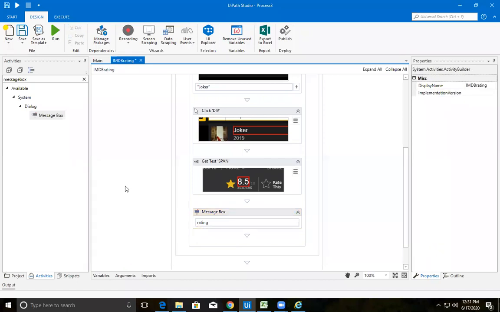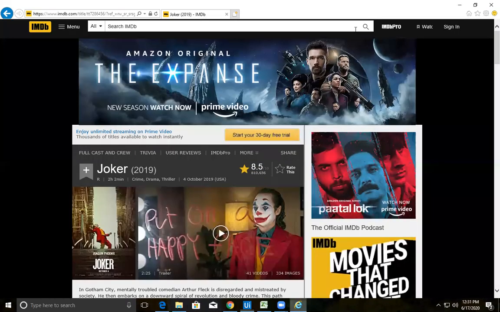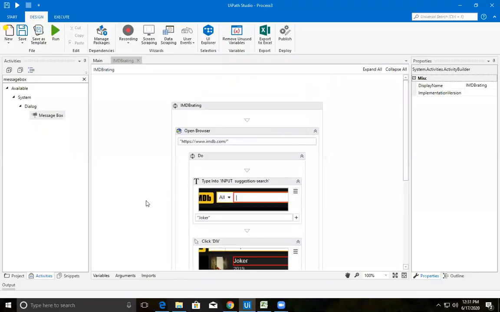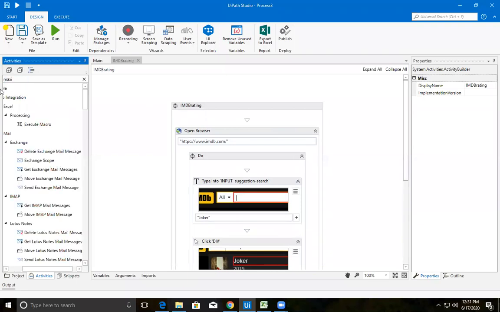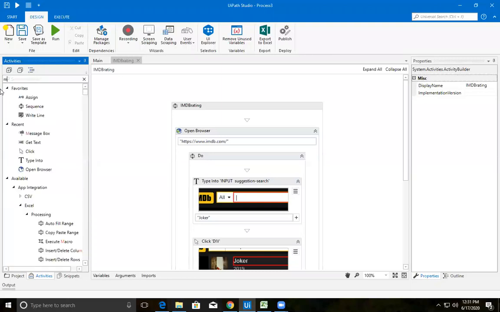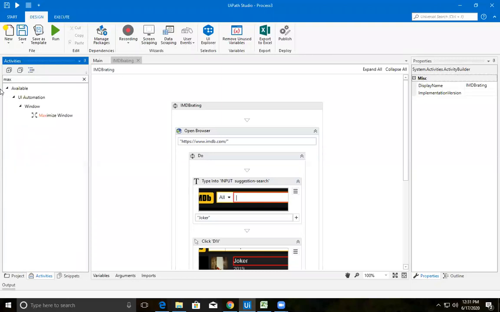Fine. Now let's see whether everything happened in a smooth fashion or not. Let me close this IE. Let's maximize our browser. We have something called maximize window.